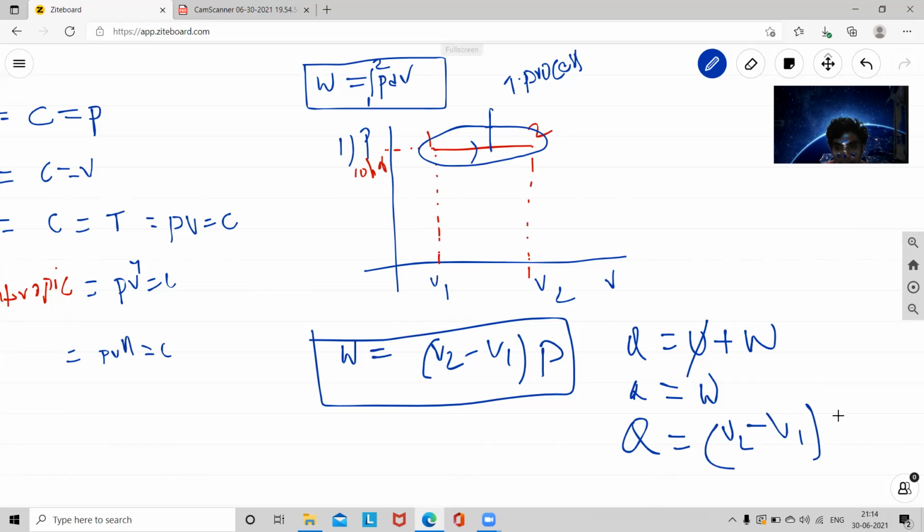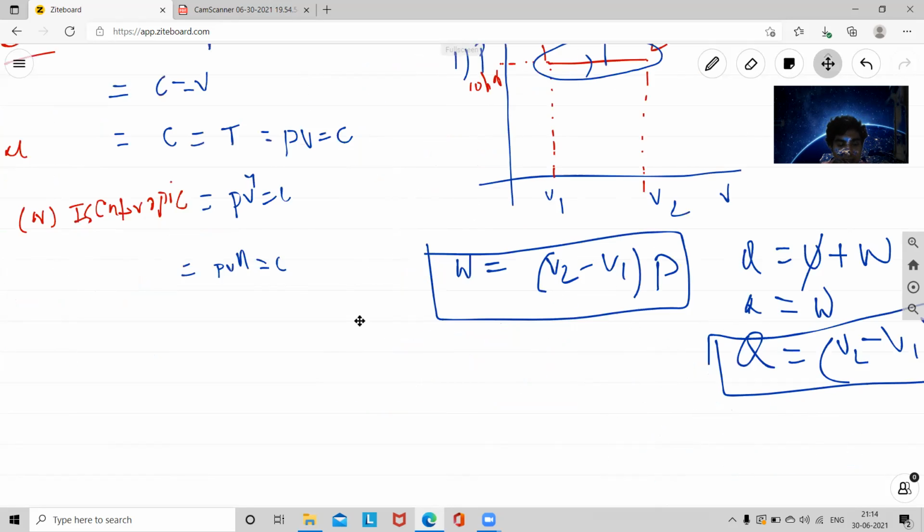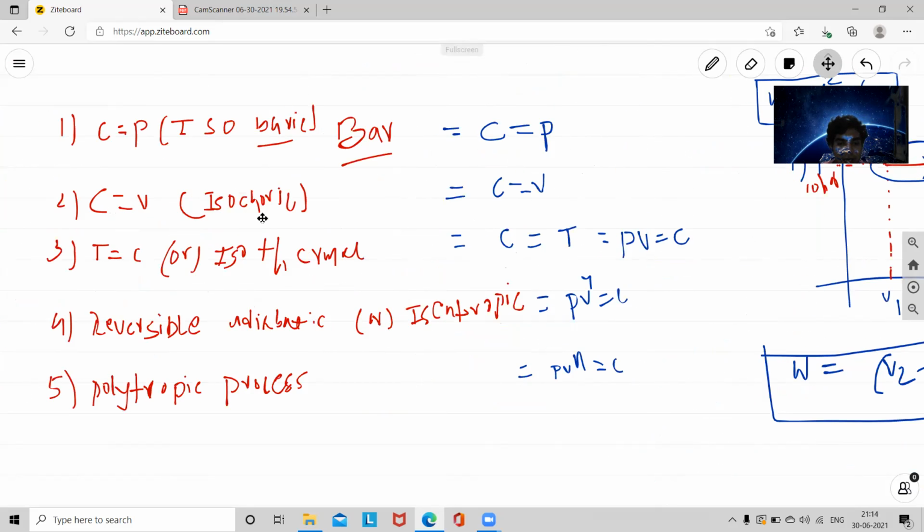This is the Q and W in this process, the isobaric process. Now the second process is constant volume, or isochoric process.